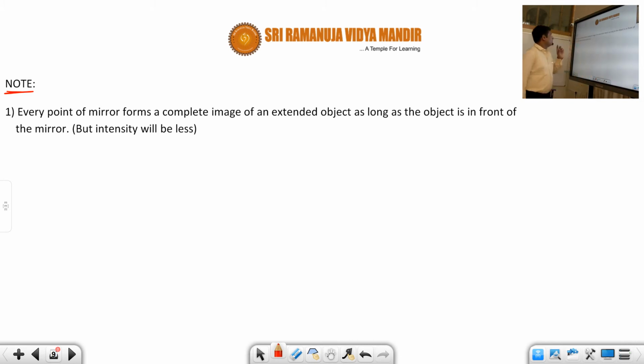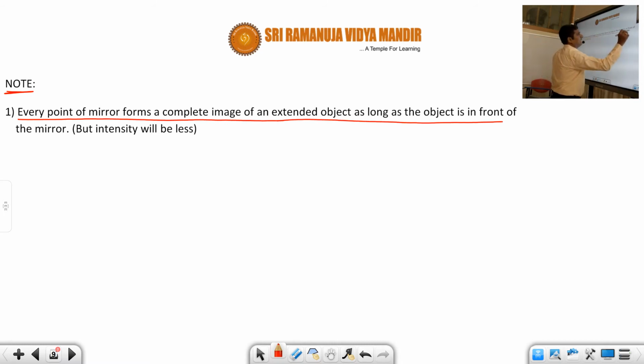Every point of the mirror forms a complete image of an extended object as long as the object is in front of the mirror. That means every part of the mirror is responsible for the formation of the image. Okay, I will give an example.